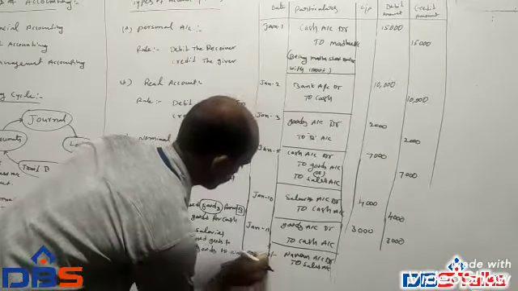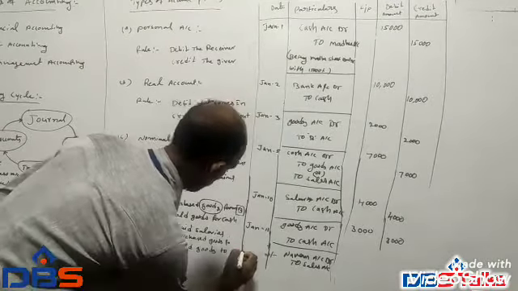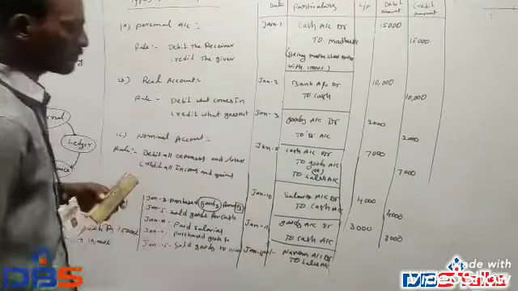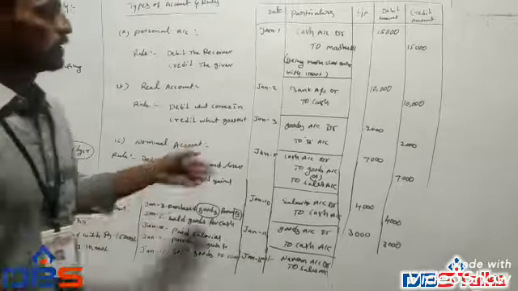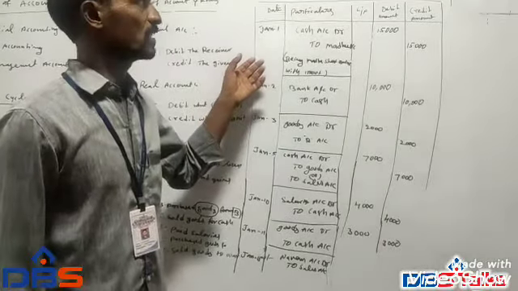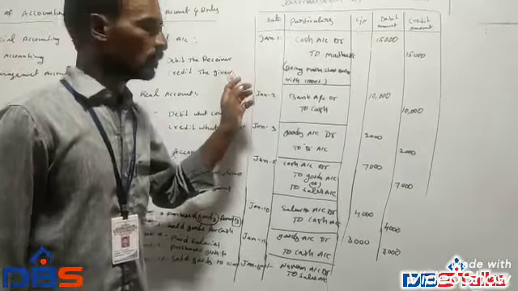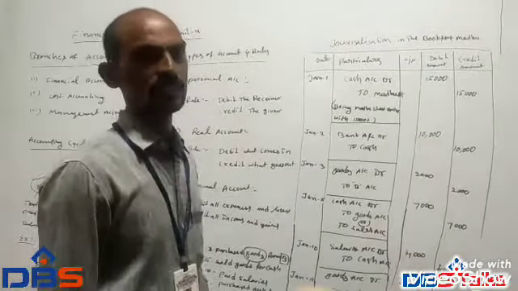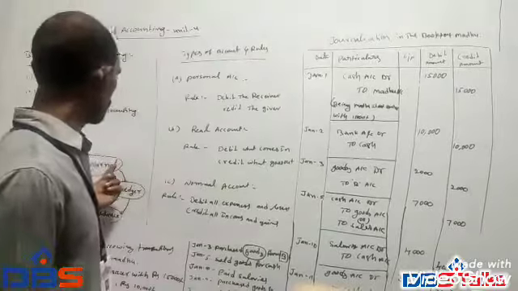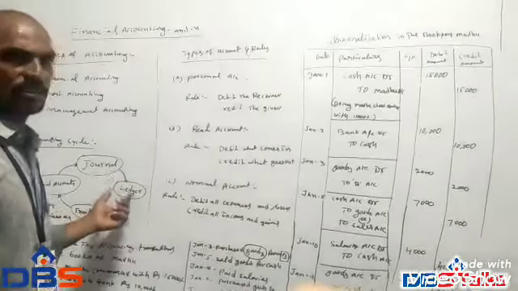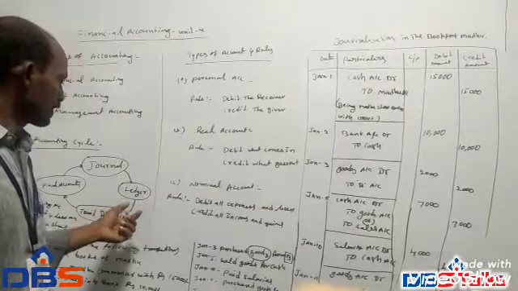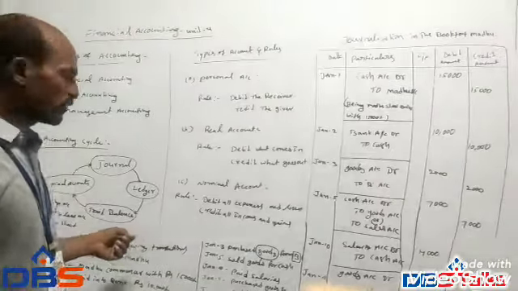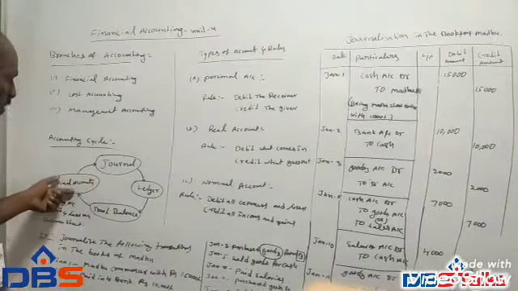January 15th. This is the formation of journalization. In the accounting process, the first step is journalization. The next stage is ledger, then the next stage is trial balance, and finally the final stage, final accounts.